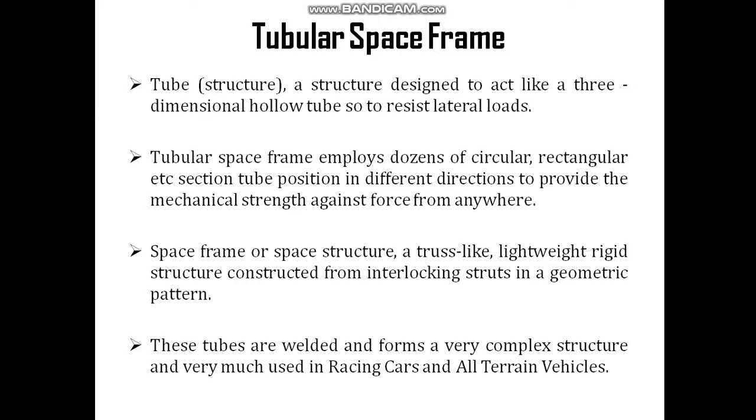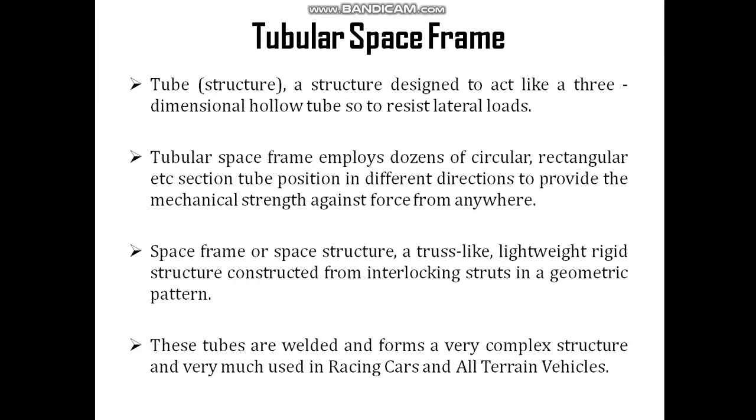Okay, so a tubular space frame employs dozens of rectangular and circular tubes positioned in different directions so that it can provide the mechanical strength against force from anywhere. A space frame or space structure is a truss-like lightweight rigid structure constructed from interlocking struts in a geometric pattern. These tubes are welded and form a very complex structure, very much used in racing cars and all-terrain vehicles.